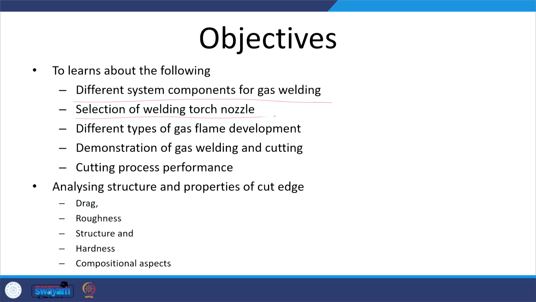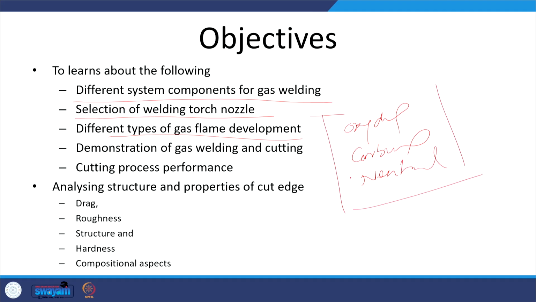Then the selection of the welding torch nozzle. Depending upon the thickness of the sheet to be welded, different nozzle sizes are used. Then there are different types of flames which are developed: oxidizing, carburizing or neutral flame. Depending upon the purpose and application, a suitable type of flame is developed by adjusting the oxygen to fuel ratio. Then we will see the demonstration of the gas welding and gas cutting operations.